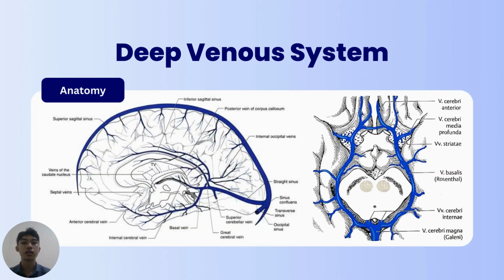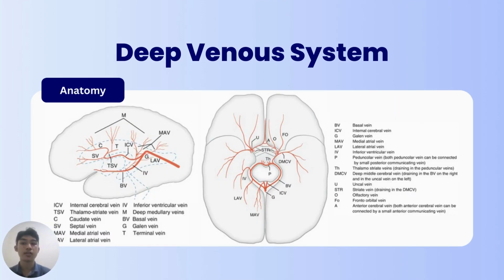And this is about the deep venous system anatomy, and the picture on the right represents the deep venous system, which consists of the tributaries of the great vein of Galen and the basal vein of Rosenthal. These are simplified schemes so we can see more clearly the ventricular and the cisternal groups.